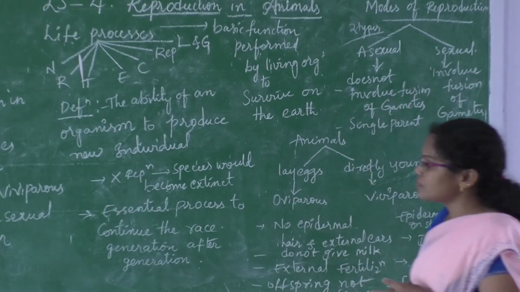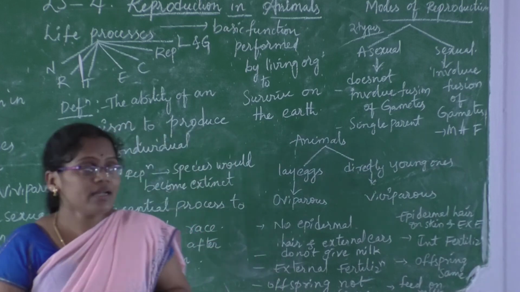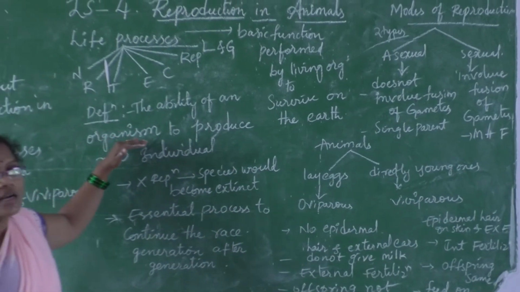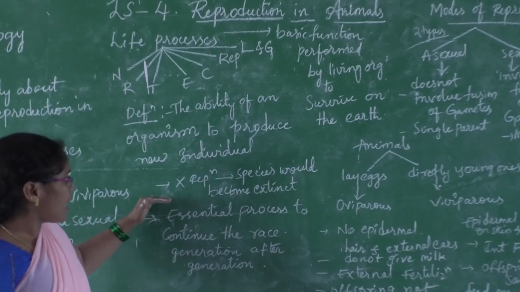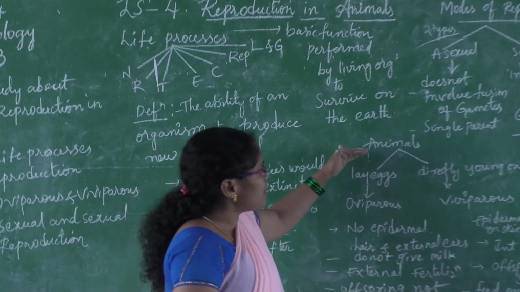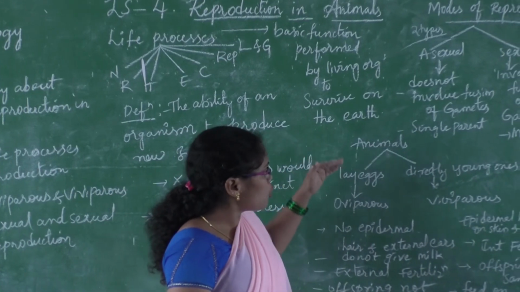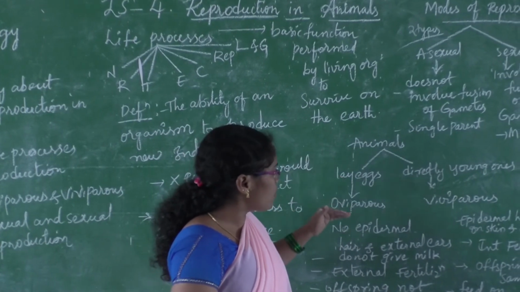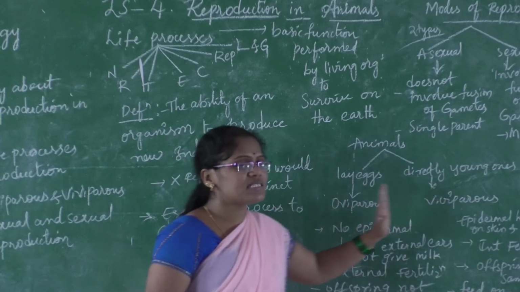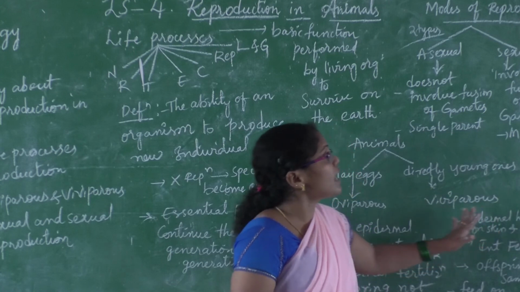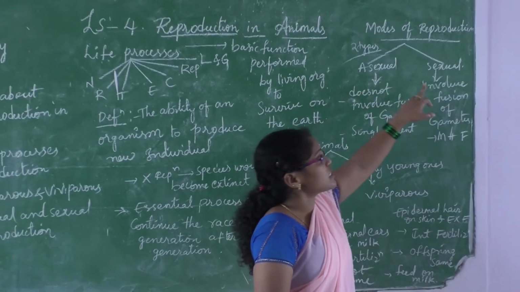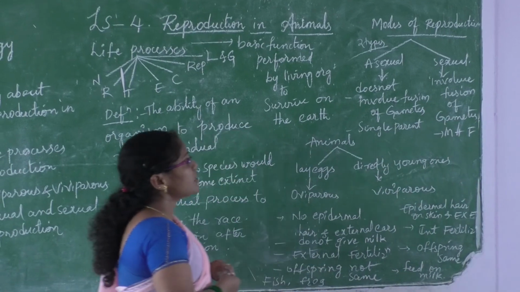So this is about the topic of the life process, the definition of reproduction and what happens if there is no reproduction. Next, animals undergo two processes to give rise to young ones, oviparous and viviparous. Make a difference between oviparous and viviparous, make a box and write the points. And the modes of reproduction are of two types, asexual and sexual reproduction.